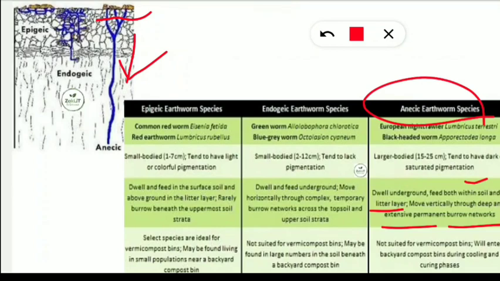Next thing is the epigeic earthworm species are selected as ideal for the vermicompost bin and may be found living in small populations near a backyard compost bin. Endogeic earthworm species are not suited for the vermicompost bin. Similarly, the anecic earthworm species are also not suited for the vermicompost bin. So epigeic are the most suited for the vermicompost bin because they feed on the top or surface soil. As a result, they will feed on all the food and excrete the vermicast, and we will get the vermicompost in less time.